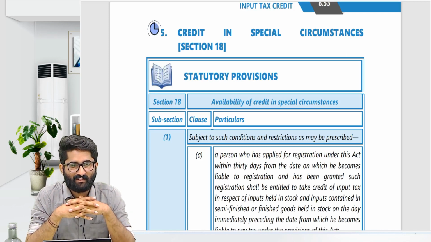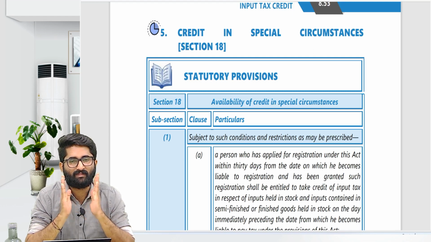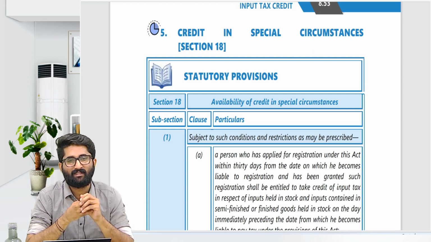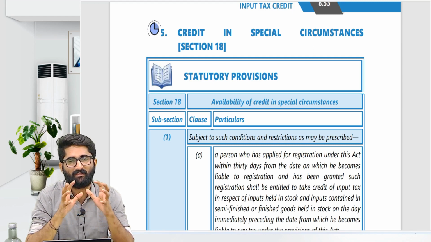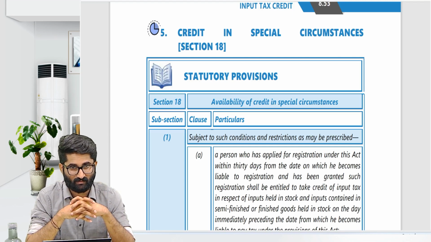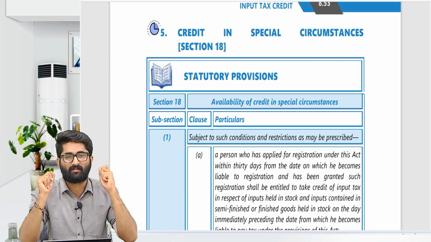So, we are discussing part 3, that is the ITC chapter. We are revising section 18, the ITC statutory provisions which are related to some special circumstances.